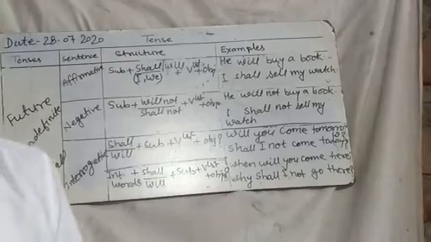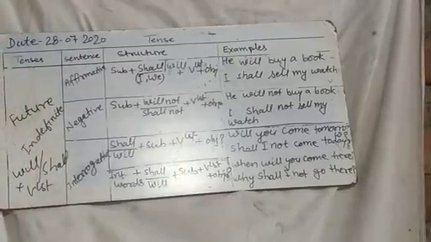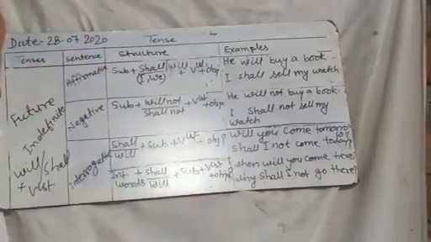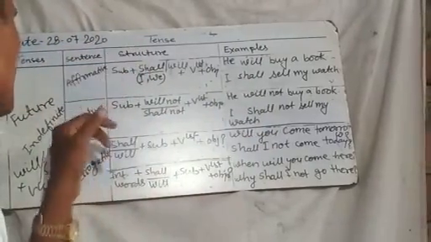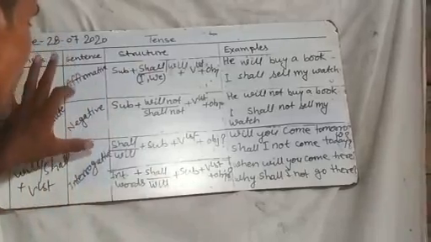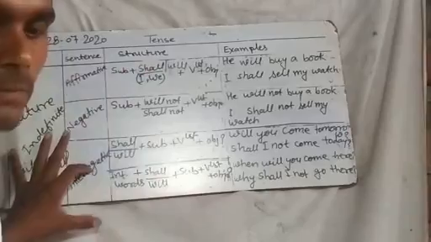So in this way we have studied future indefinite tense, different sentences as affirmative, negative and interrogative sentence.